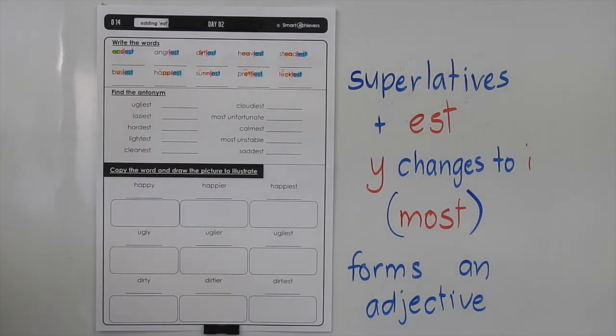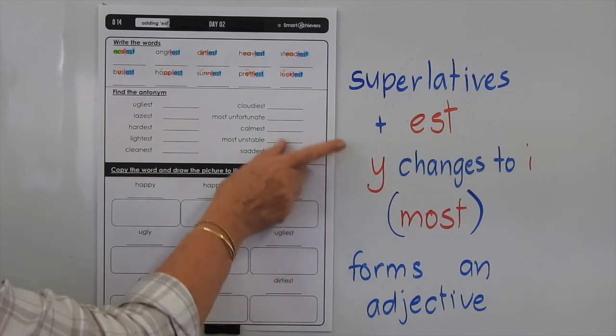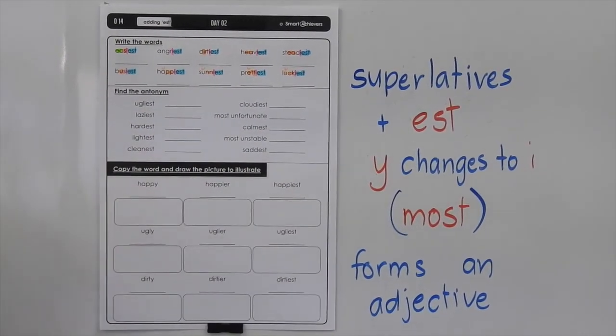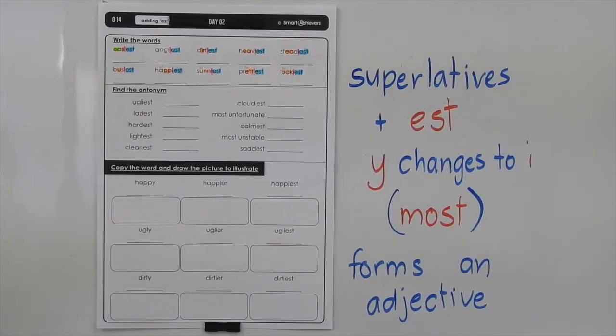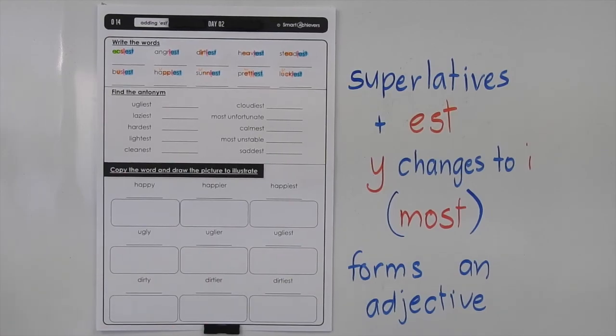But hopefully by now you should find this quite easy. If you didn't want to make it mean the most of everything, you just wanted to make it a comparative, you would add ER to make it mean more, but not the most. Okay, so let's go back and read the word, sound the word, and spell the word.